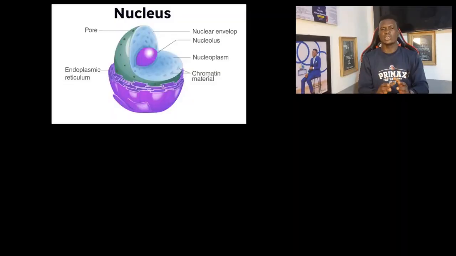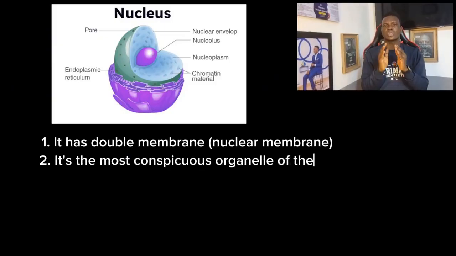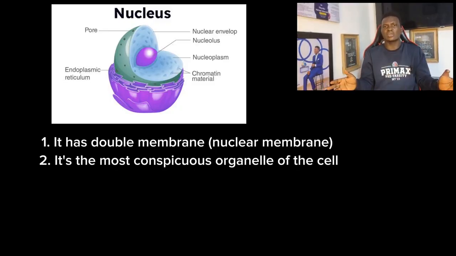So let's describe the things that are present in the cell. These things that are present in the cells are called organelles. So we're going to take them one after the other. But I would like to start from the center of the cell, then take it to the outside for you to understand it better. So the first organelle to look at is what we call the nucleus. The nucleus is double membraned. It has the nuclear membrane surrounding it. The nucleus is the most conspicuous organelle in the cell. That means the obvious one, the one you can easily see when you carry out a staining technique on the cell.